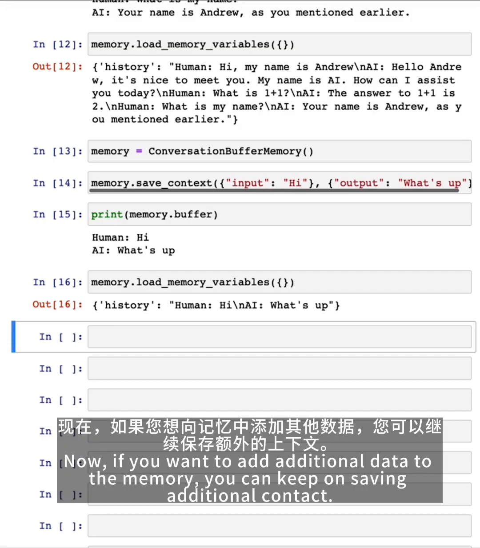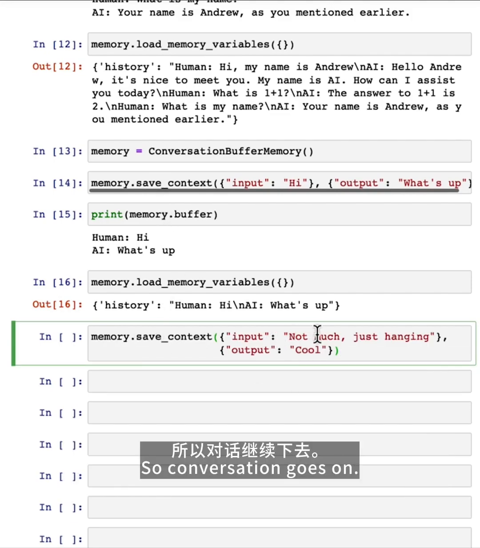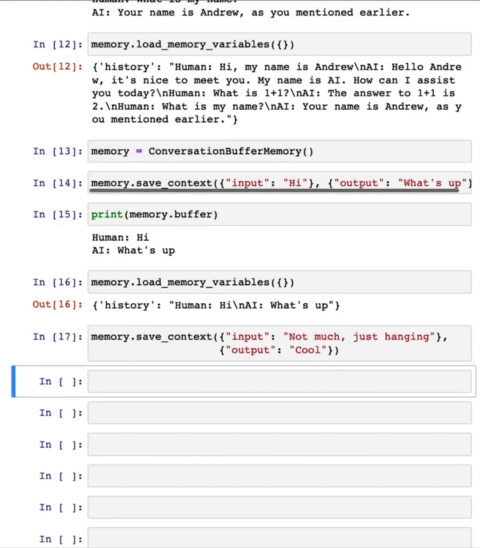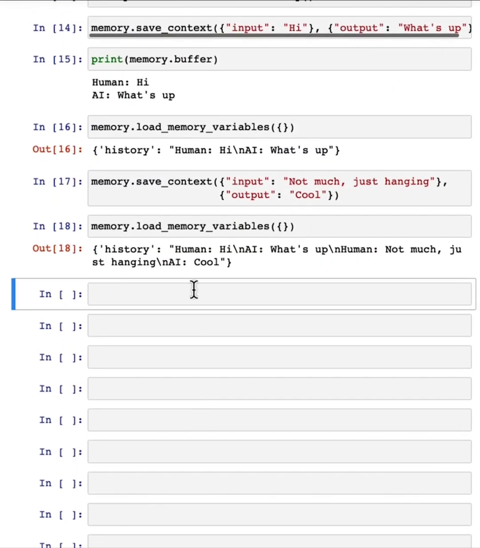Now, if you want to add additional data to the memory, you can keep on saving additional context. So conversation goes on, not much, just hanging, cool. And if you print out the memory, there's now more stuff in it.